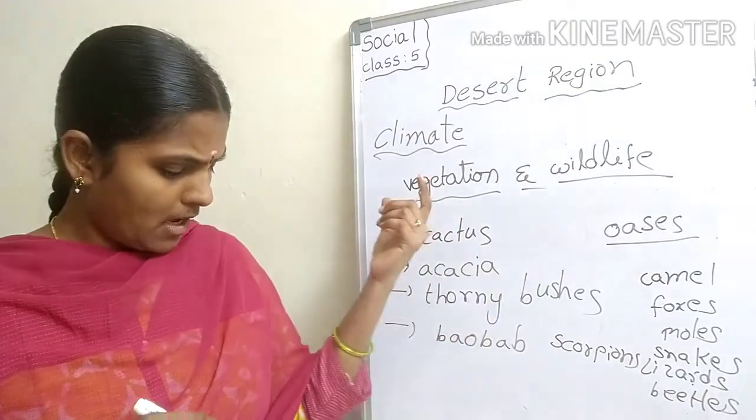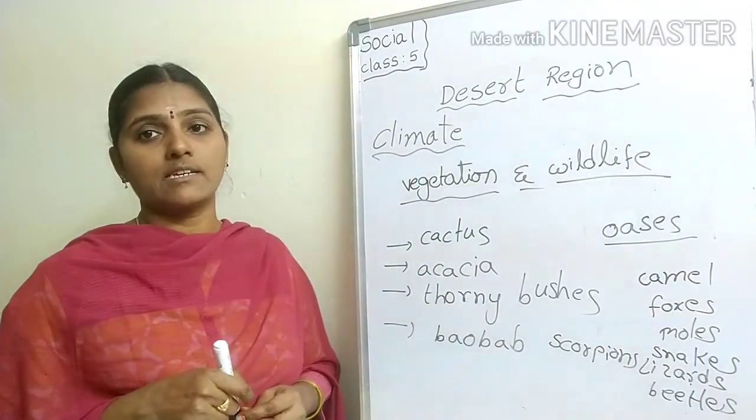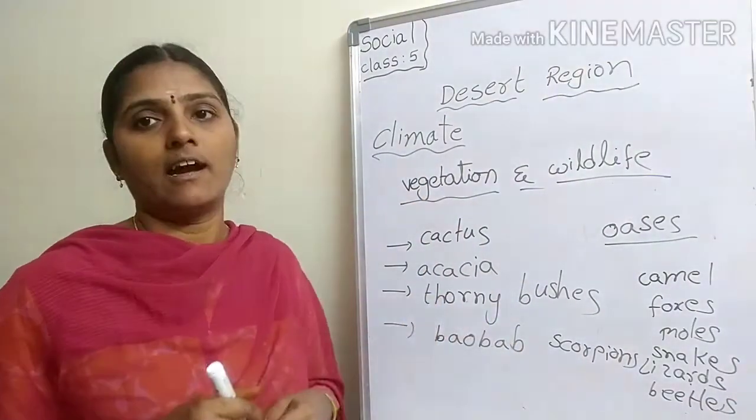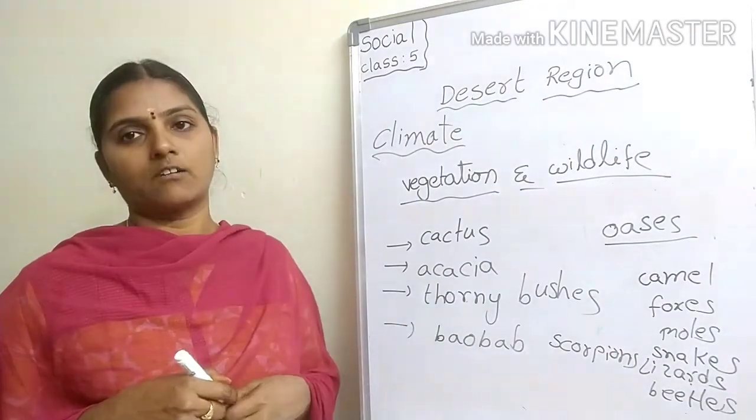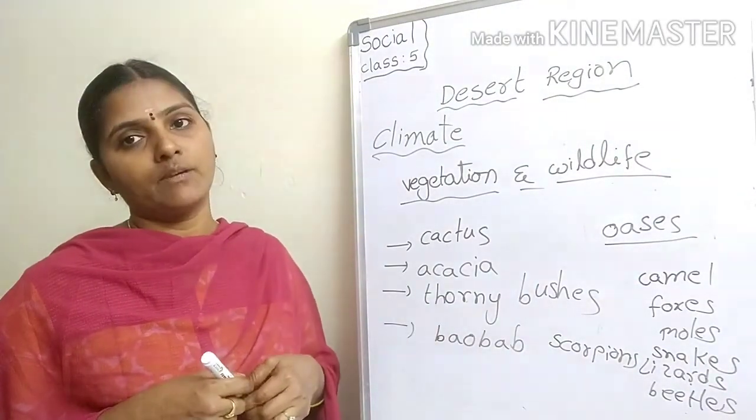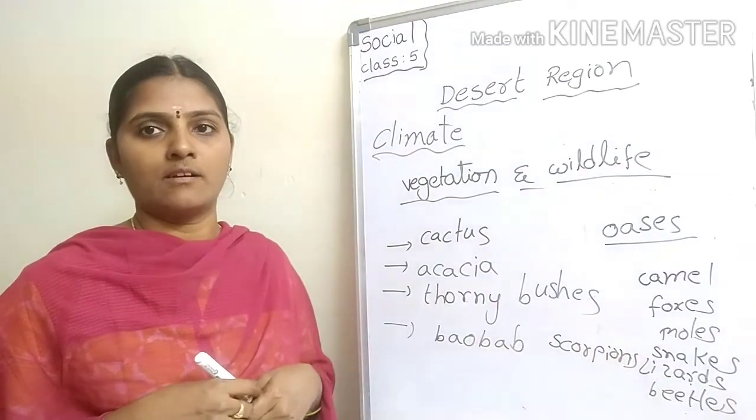Understood? Most desert animals live underground.